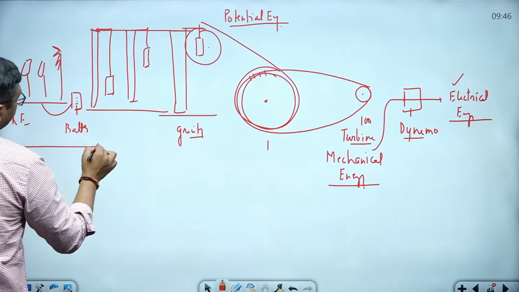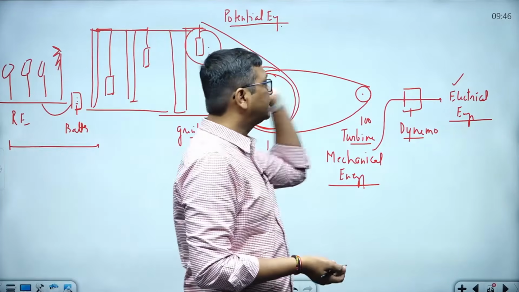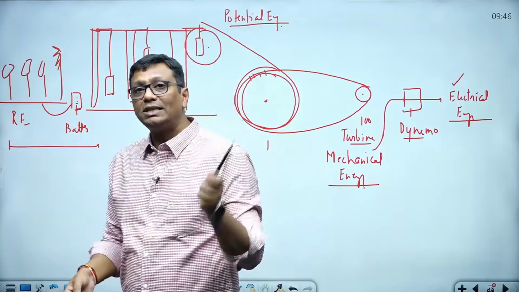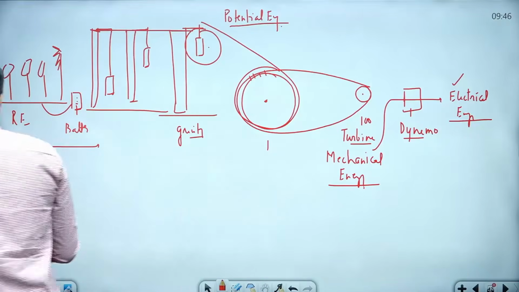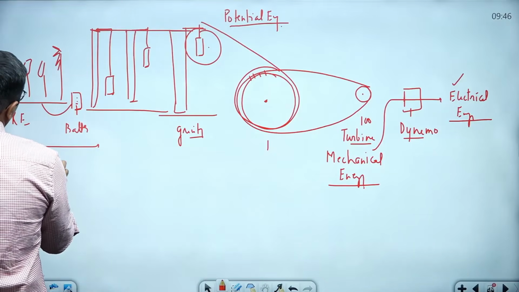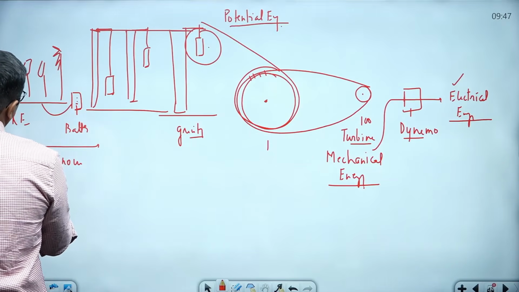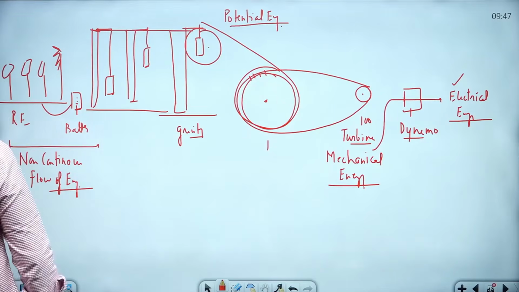Now somebody may have a question, sir, why not use renewable energy directly? Why is this entire program required? See, renewable energy does not have such potential, and second, guys, renewable energy is an interrupted source of energy. It is not a continuous flow of energy. It is random.